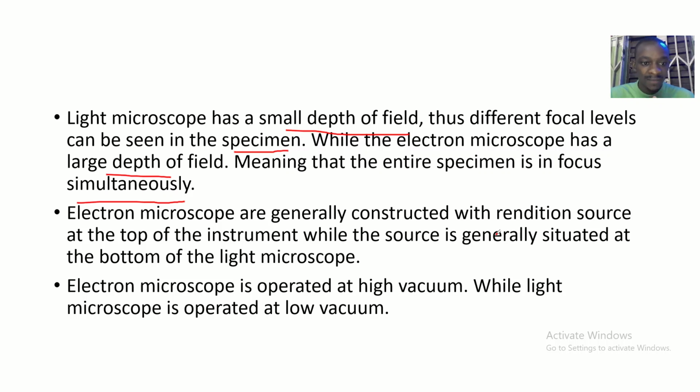So the source of light is from below, shining up.